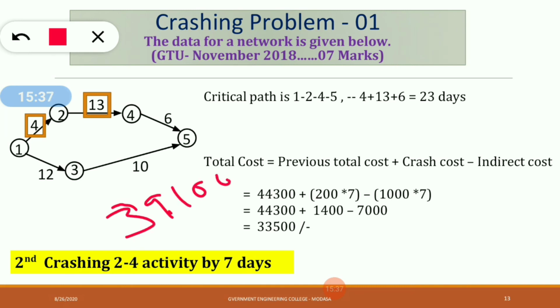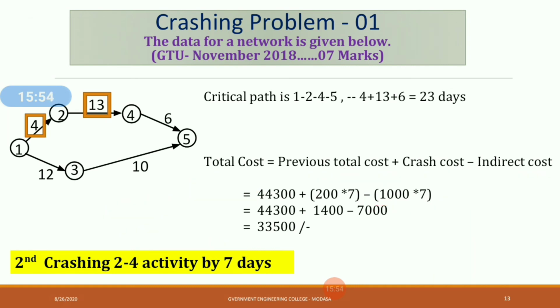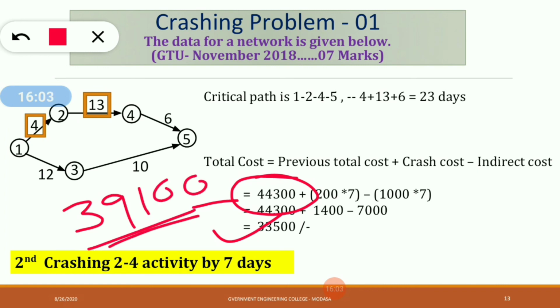39,100 rupees is your previous cost, plus crash cost, that is 200 into how many days crashing, 7 days, multiply with 7, minus indirect cost 1000 multiplied with the crashing. Okay, so you will get the 33,500 rupees. Okay, here you have to take this amount 39,100 rupees, that is our previous cost. This is the error, I have made the mistake. Okay, so you just take 39,100 rupees, so you will get the 33,500 rupees over here.